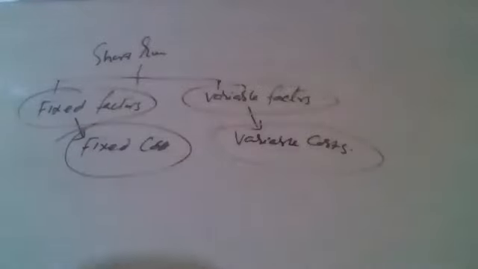Then we have the next concept, that is long run. What is long run? Long run is another situation in the production process. It is a time period in which a firm can change all its factors of production to change the production, to change the output.